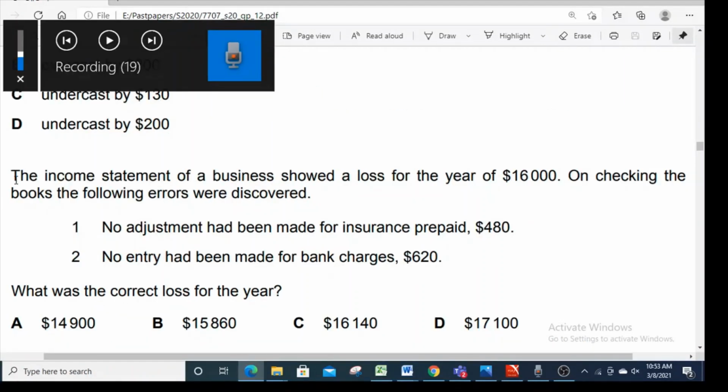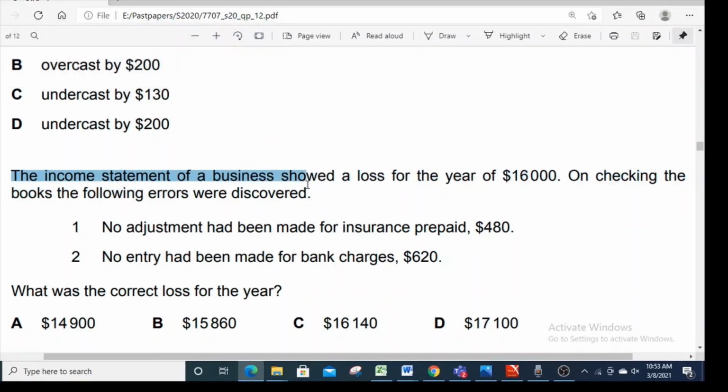Number 12. The income statement of a business showed a loss for the year of 16,000. Remember, it's loss. On checking the books, the following errors were discovered. 1. No adjustment had been made for insurance prepaid 480 and no entry had been made for bank charges 620. What was the correct loss for the year?